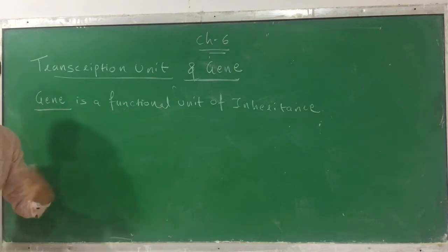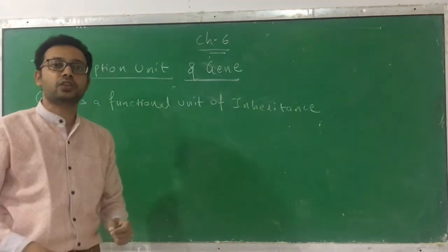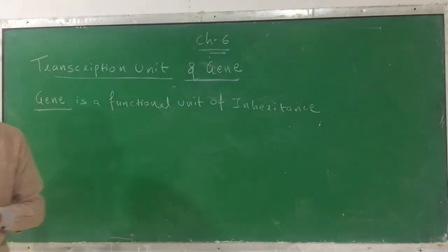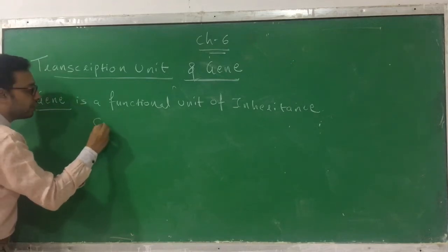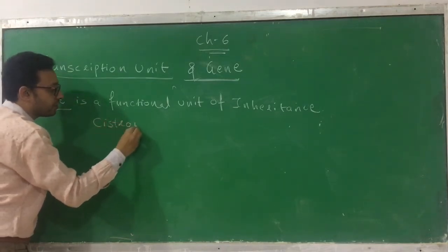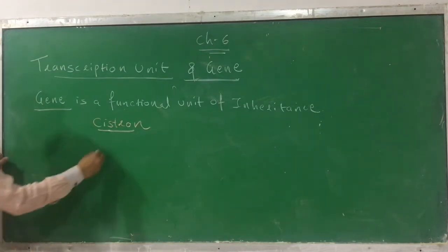But when we want to define the gene in terms of DNA sequences or the base sequences present on the DNA, then it becomes very difficult. So that's why, instead of defining the gene, we are using the word cistron. What is a cistron?